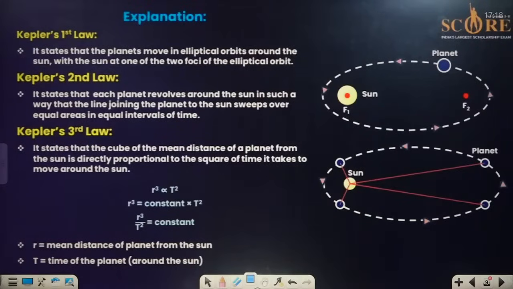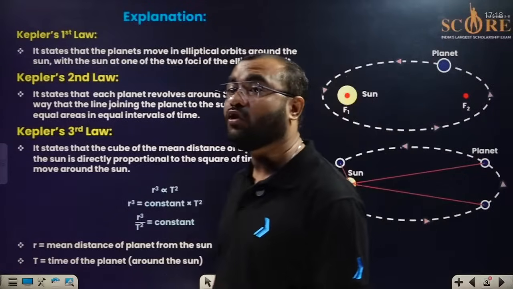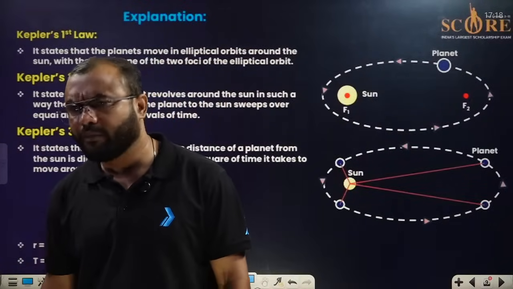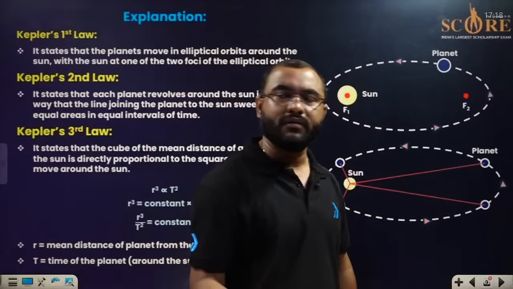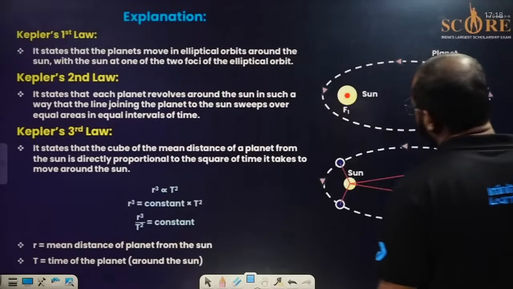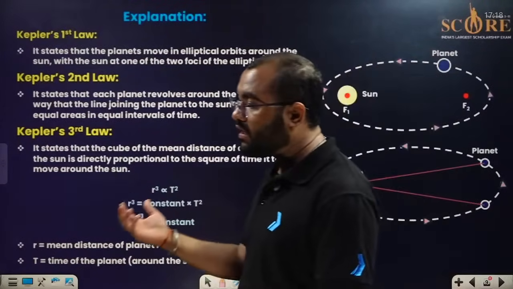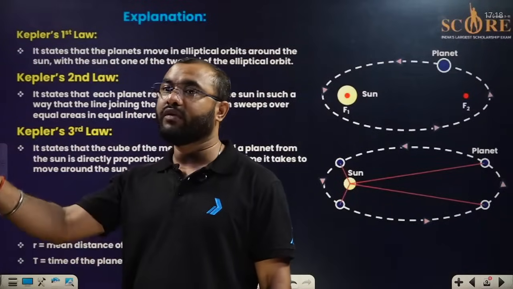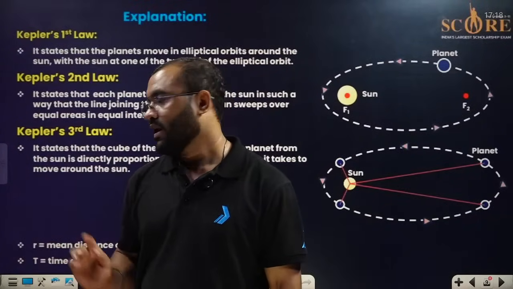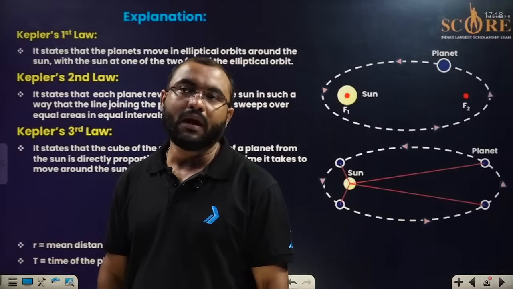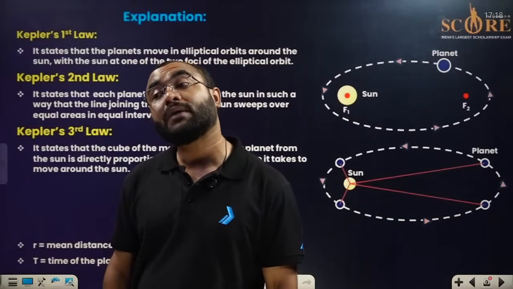When we talk about the 3 different laws, let us talk about the first one, that is called Kepler's first law, which is also called Kepler's orbital law or law of orbits. So what idea has Kepler given? Kepler has said, we always believed the planets are moving in a circular path, which is wrong. The planets are not moving in a circular path. The planets are moving in an elliptical path.